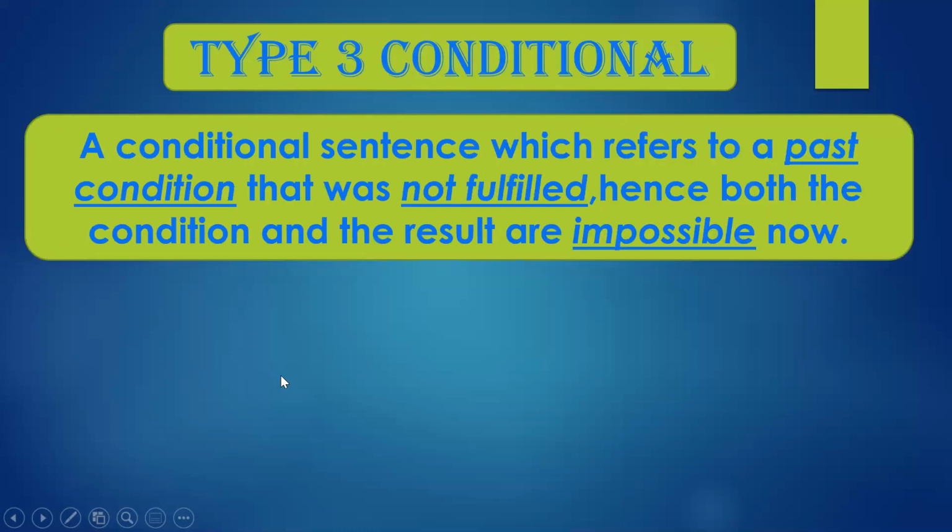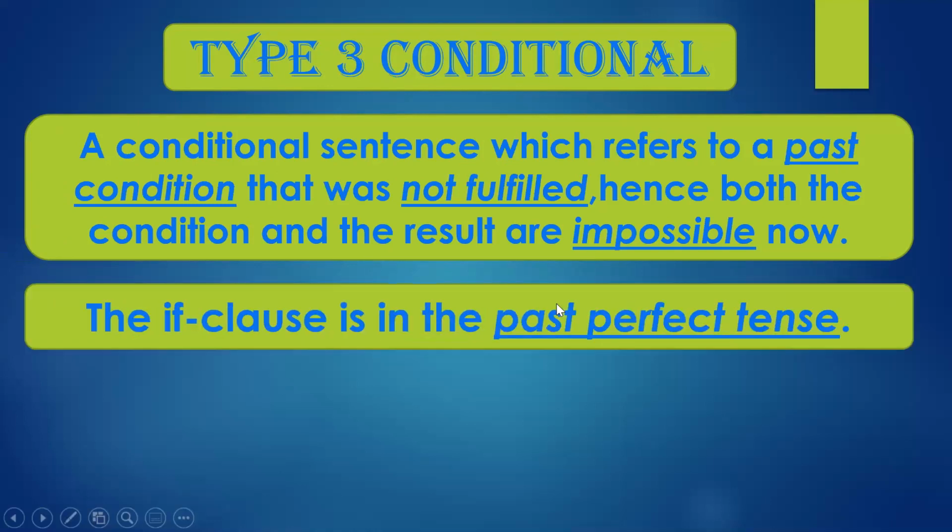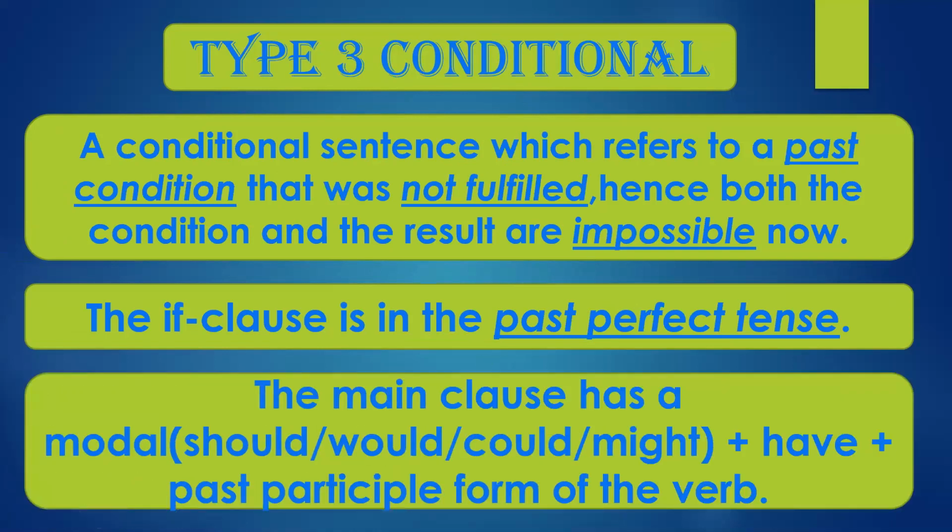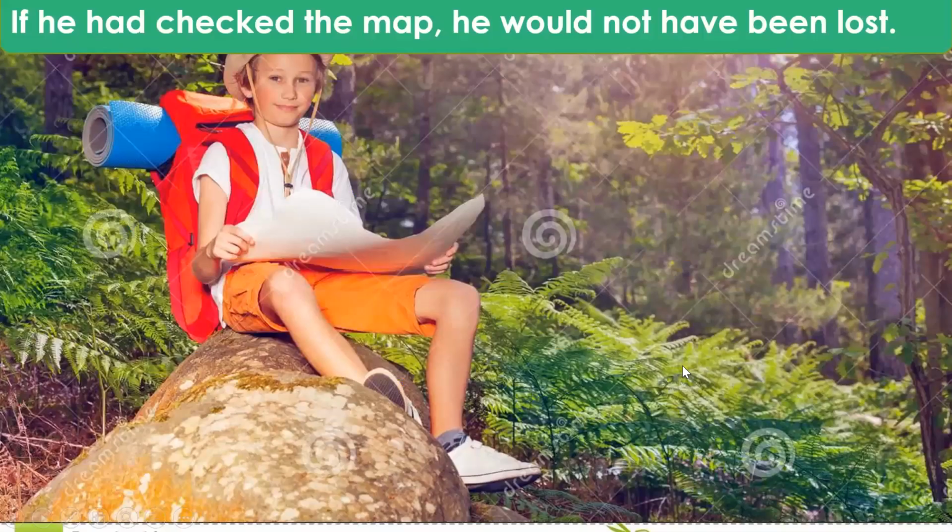Now type 3 conditionals: a conditional sentence which refers to a past condition already taken place in the past that was not fulfilled. The condition has not been fulfilled, hence both the condition and the result are impossible now. So they are impossible situations. The if clause is in the past perfect tense. The main clause has a modal, should, would, could, might, plus have, plus the past participle form of the verb. This is a type 3 conditional sentence.